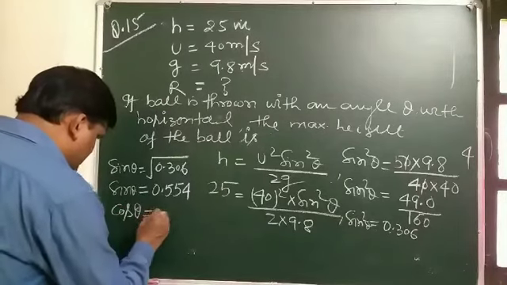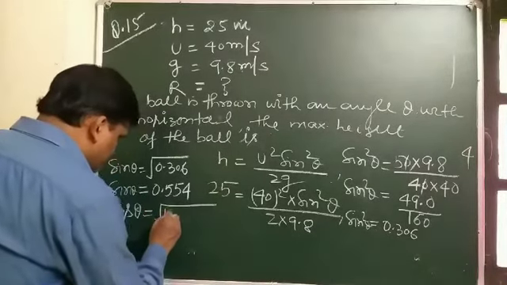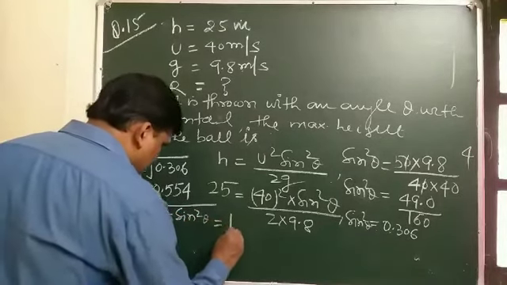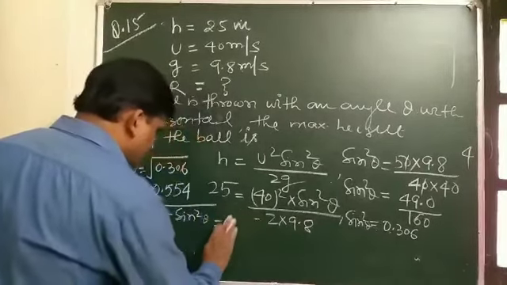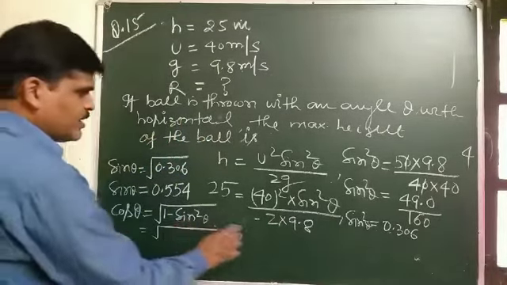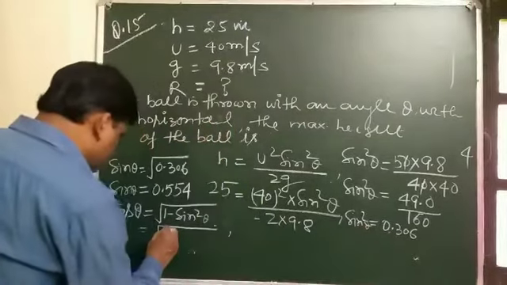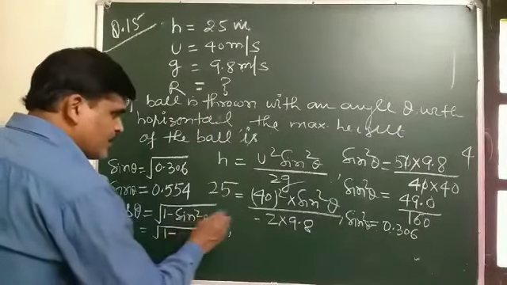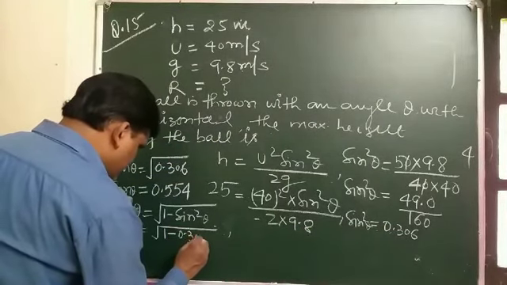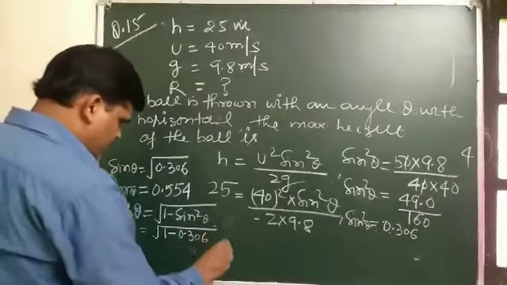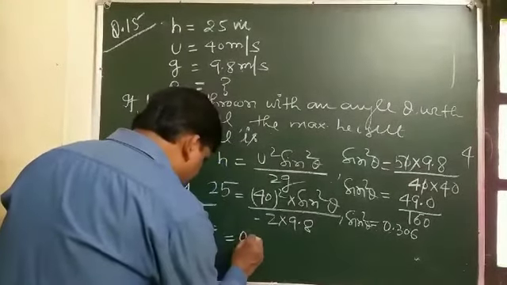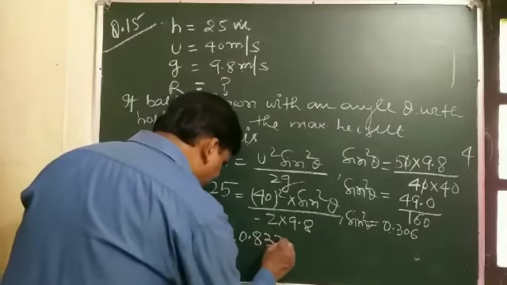We have to find cos theta. So it is root of 1 minus sin square theta, and sin square theta is 0.306, whose value is already the square of this. So root of 1 minus 0.306, and after solving this the value comes out to be 0.833.